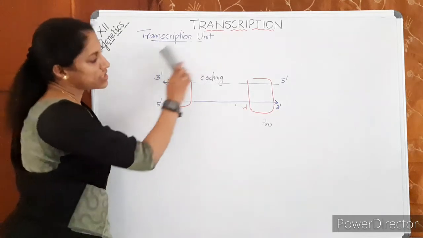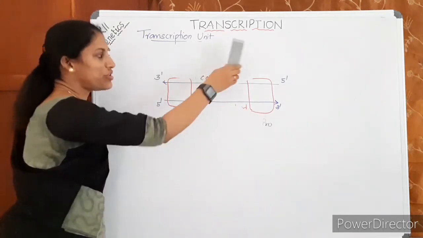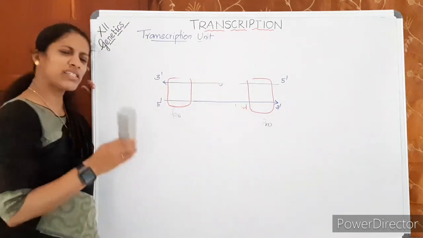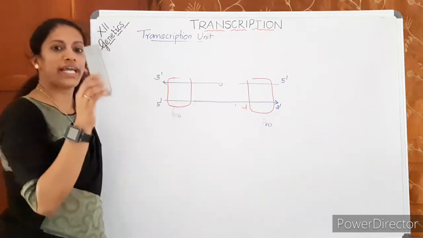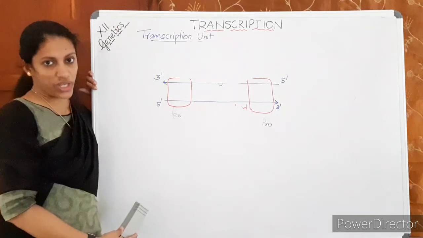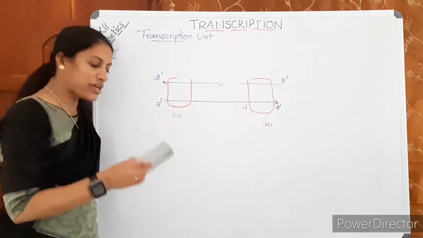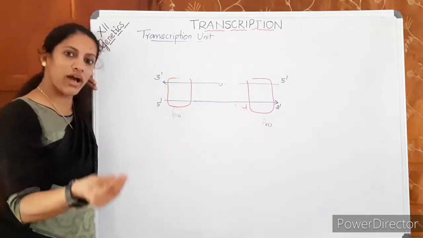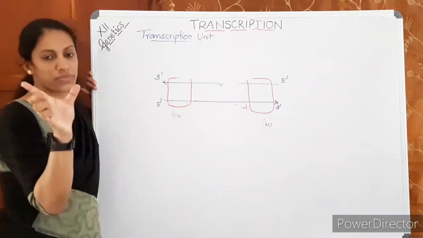So just understand, a transcription unit is nothing but a DNA segment which is involved in transcription. Which part of DNA is transcribed to an RNA? That part is known as the transcription unit.